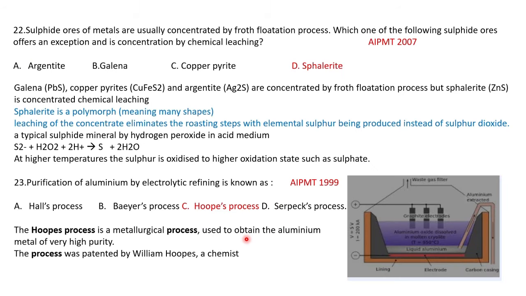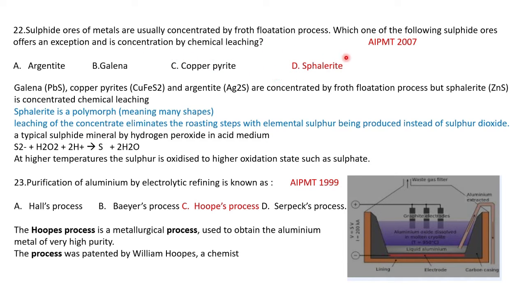Sulfide ores of metals are usually concentrated by froth flotation, isn't it? But which one of the following sulfide ores is an exception, concentrated by chemical leaching?